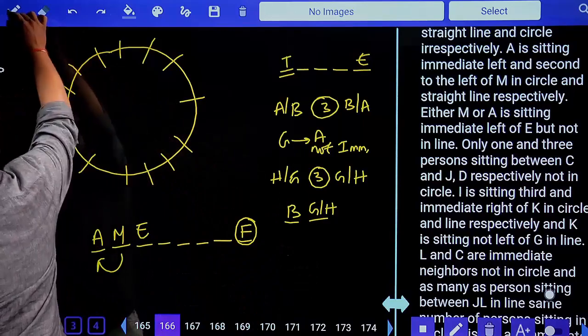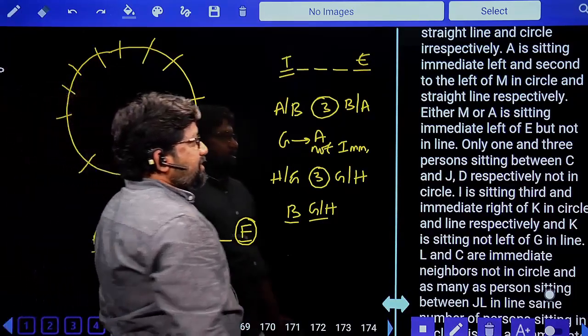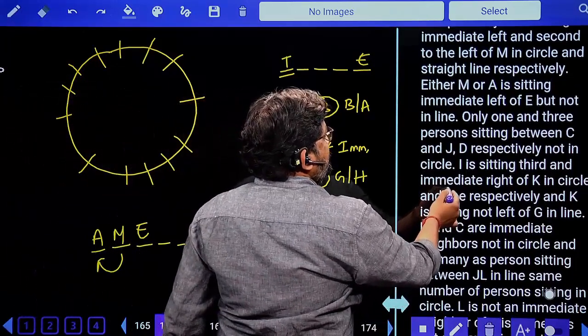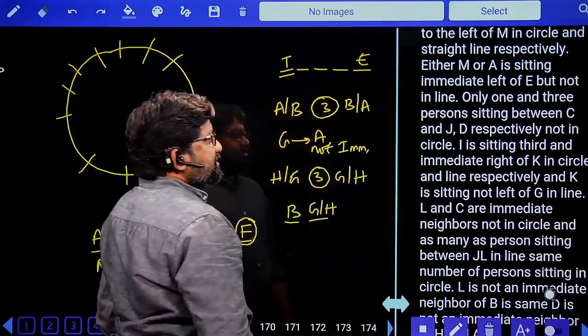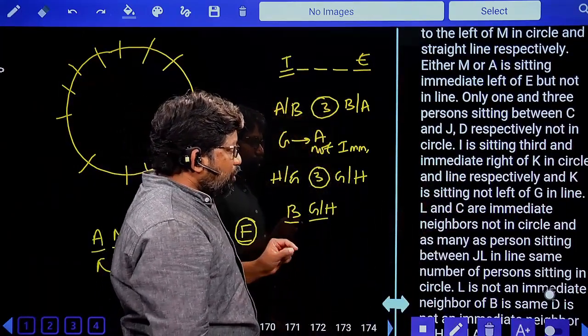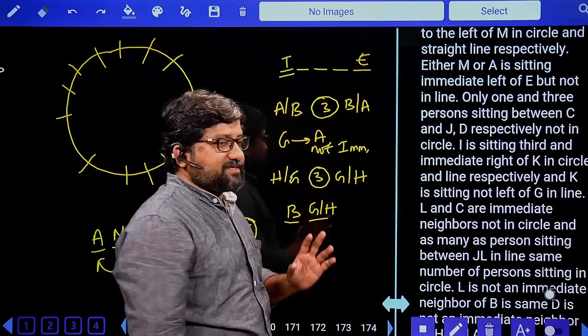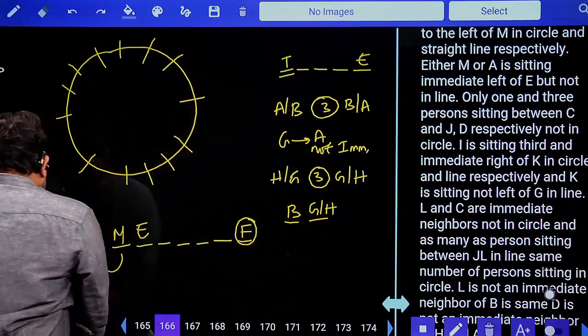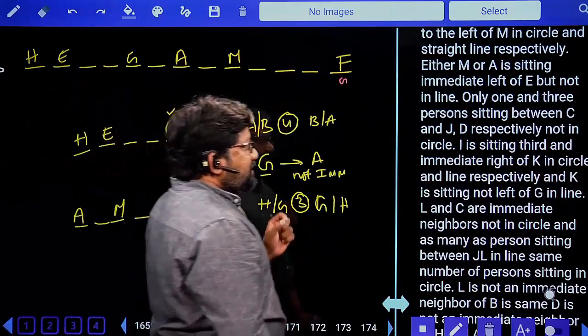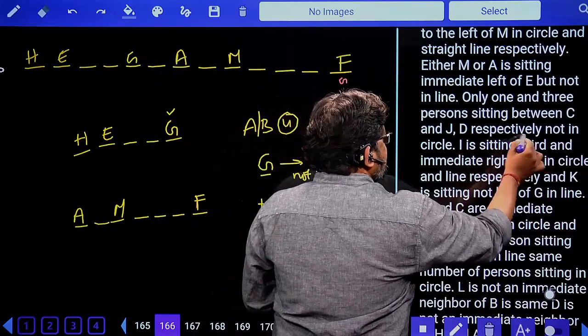Done? Yes. Now let's go for the next point. Only 1 and 3 persons are sitting between C and J, D respectively, not in circle. Be careful with this clue. Very careful with this clue.